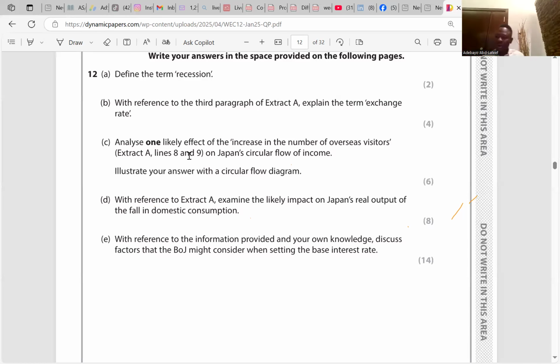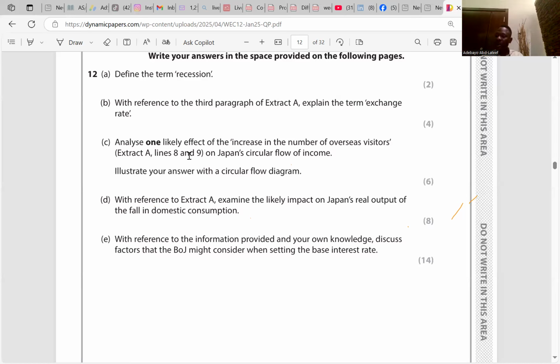Now also, a fall in domestic consumption following the global health crisis remains a concern. It's written in the extract. Domestic consumption makes up more than half of Japan's economy. It's part of it. However, real output may not fall in the long run if other components of AD rise. That is why in the aggregate demand curve, it is short run. It's not going to be in the long run. It's not expected to continue. Do you understand?